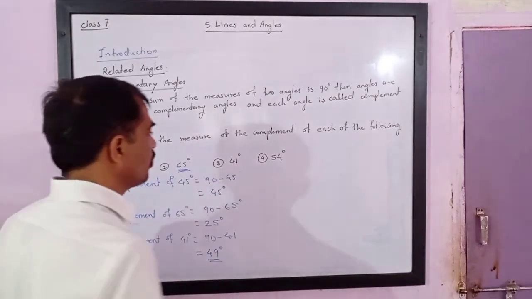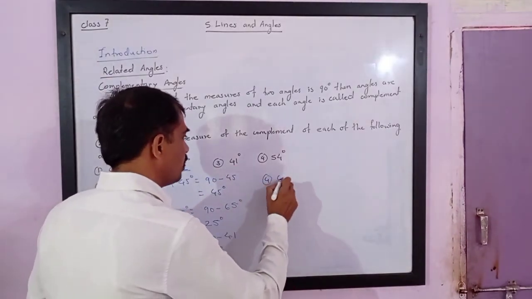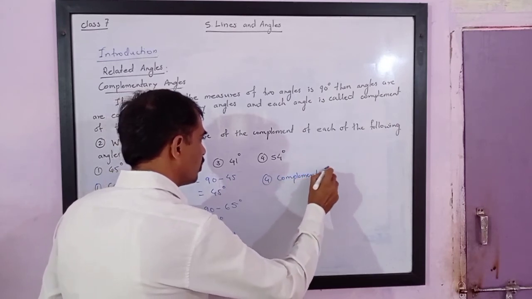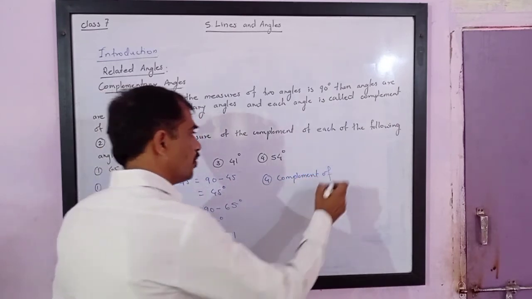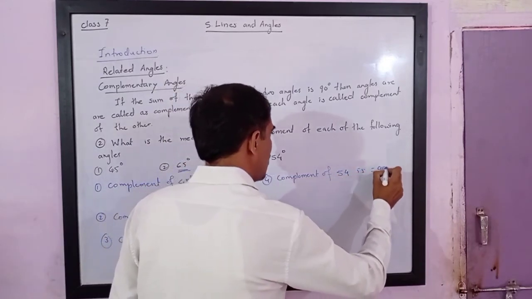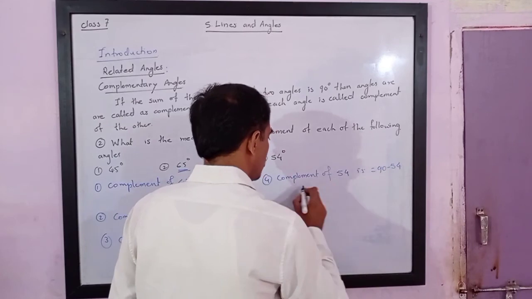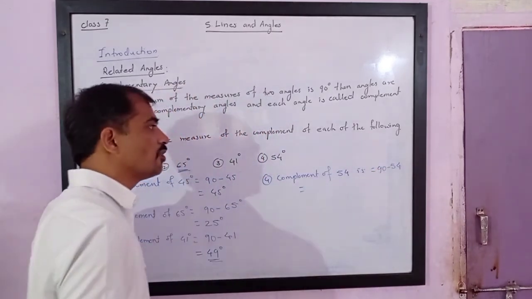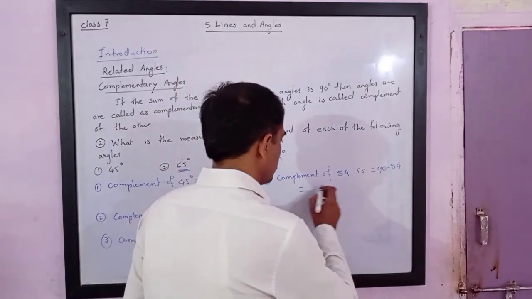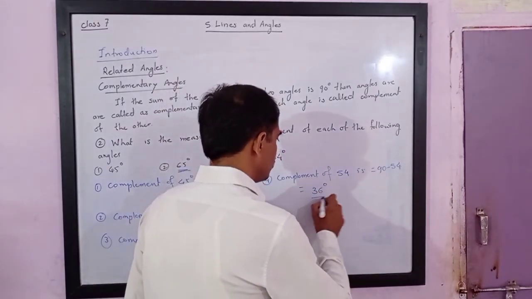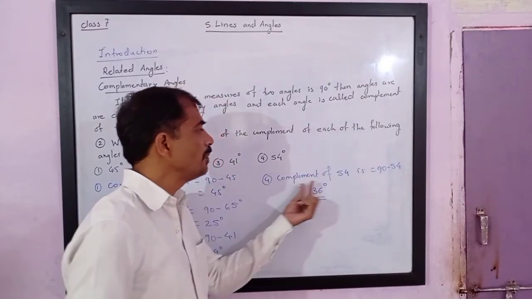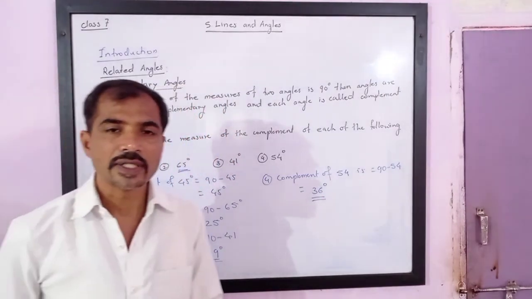And lastly, 54 degrees, the fourth one. The complement of 54 is equal to 90 minus 54, that is 36. So 36 degrees is the complement of 54 degrees.